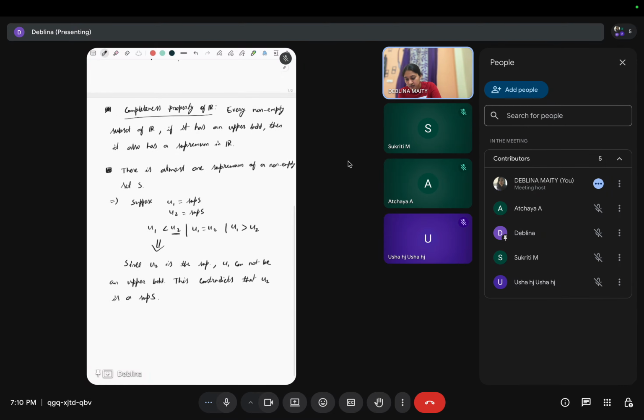So for any unbounded set, if we take 1 to infinity, there is no supremum because it is not bounded. If we take any point, there exists a point which is larger than that point, right? So it does not have a supremum.